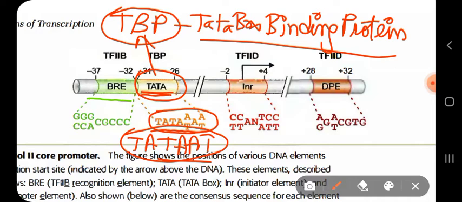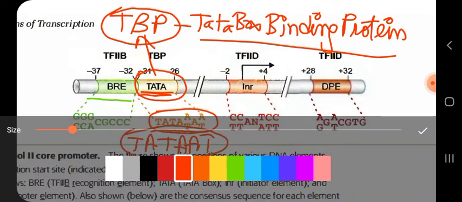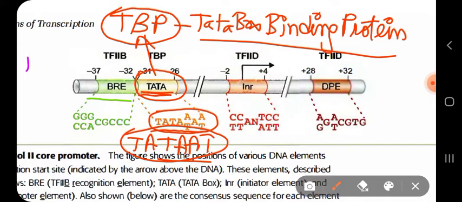So we see here two transcription factors together now. We have seen TF2B, which binds to the BRE element, and we have seen the TBP, which is called the Tata box binding protein. It binds to the Tata box sequence of the promoter region. So two transcription factors we have got the names of till now.